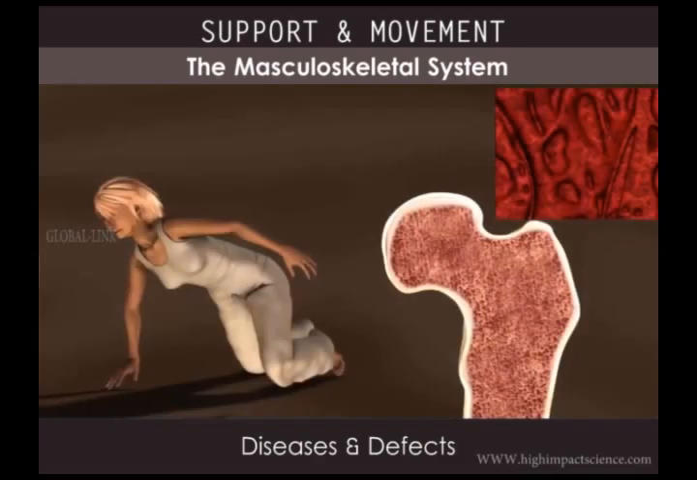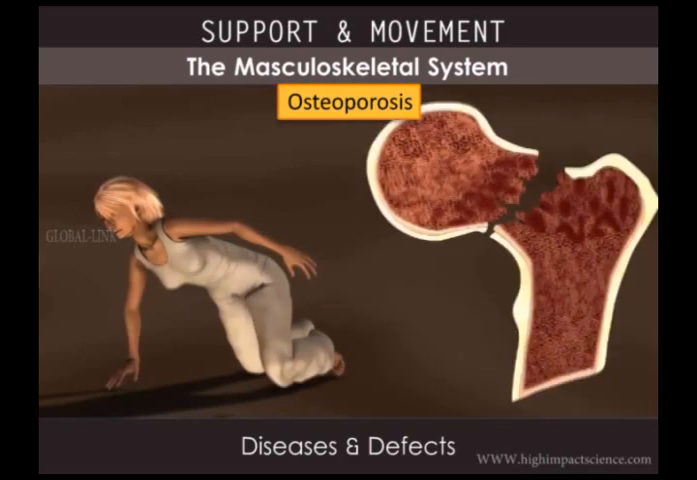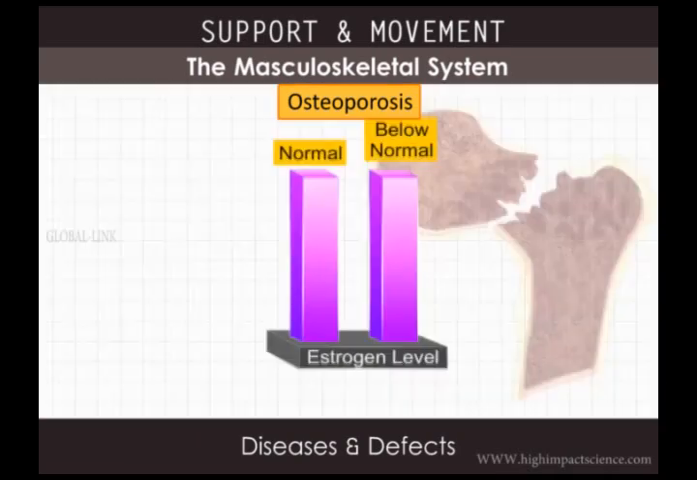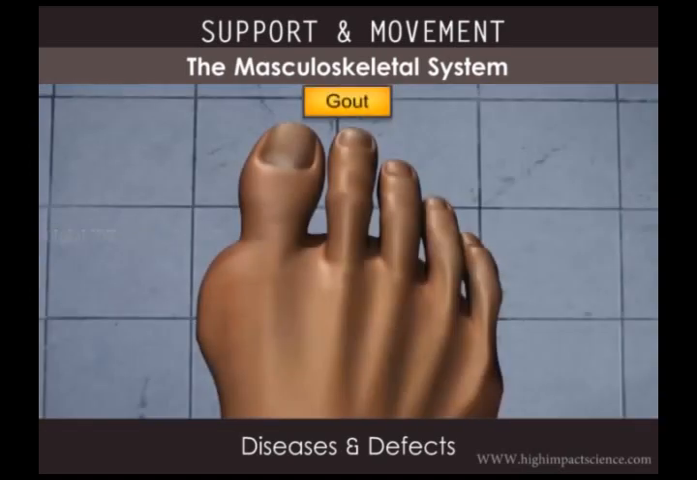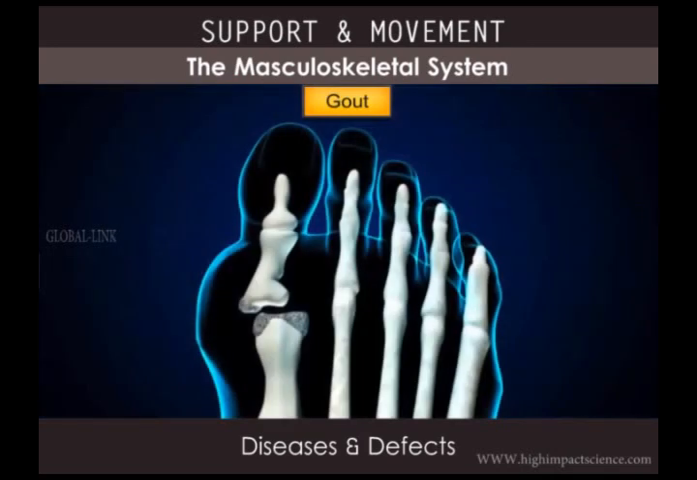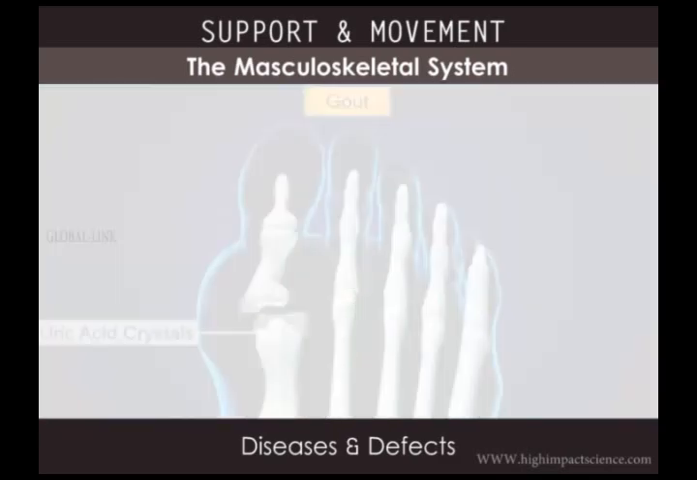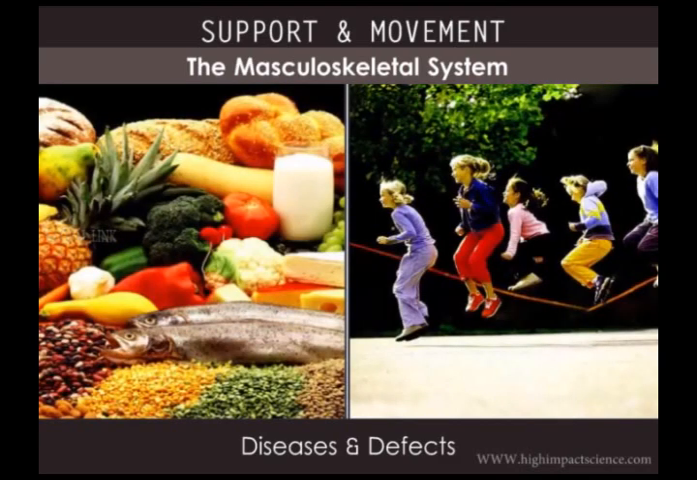Elderly people also suffer from osteoporosis, which is characterized by a decrease in bone mass that increases the chances of fracture. It is caused by a decrease in levels of estrogen and is therefore more common in women. Gout is another disorder which results in inflammation of joints due to accumulation of uric acid crystals. Proper diet and physical exercises help the musculoskeletal system to remain healthy and optimally functional.